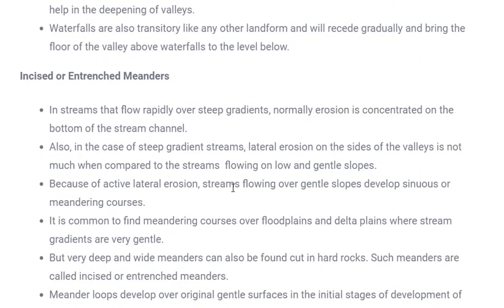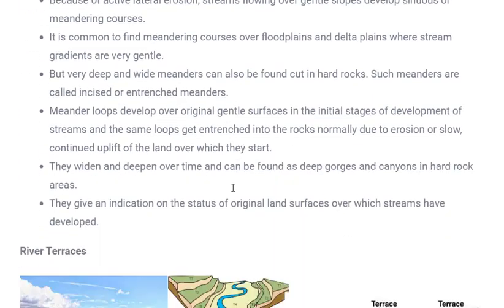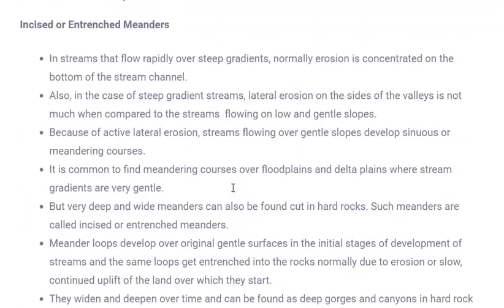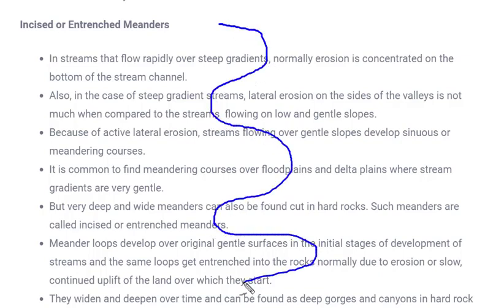Next are incised and entrenched meanders. Now what are these meanders? To understand a meander, take the example of a snake. Whenever you have seen a snake, how does it move? It moves like this. Similarly, whenever a river comes to its maturity stage, it starts moving in this way, because the slope has decreased.